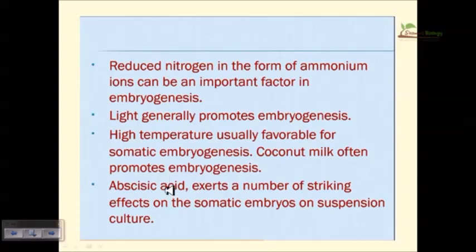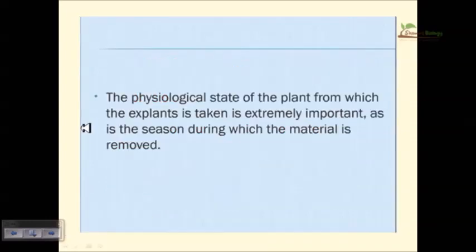Abscisic acid is also important for the embryogenesis. So the hormones that are important for somatic embryogenesis are auxins and abscisic acid. The hormone that is bad for somatic embryogenesis is gibberellin. And the temperature and the physiological conditions that favor the situation are high temperature and high light conditions, and also the reduced nitrogen in the form of ammonia. So these things are important for the somatic embryogenesis.